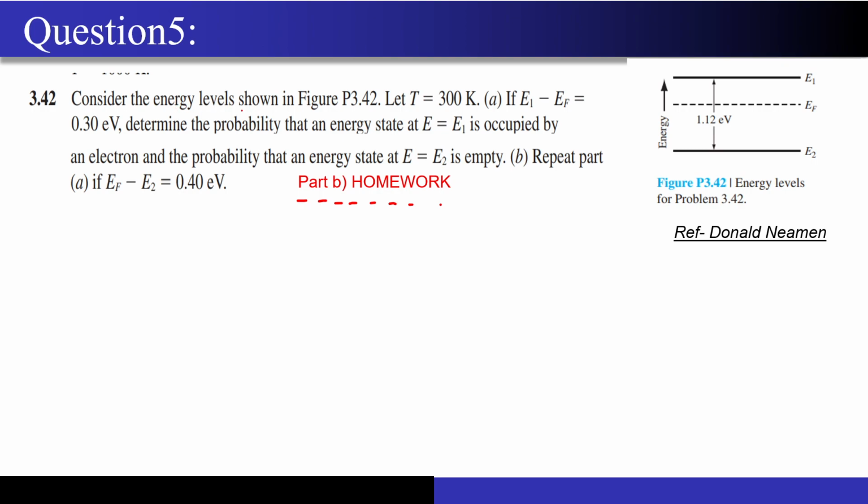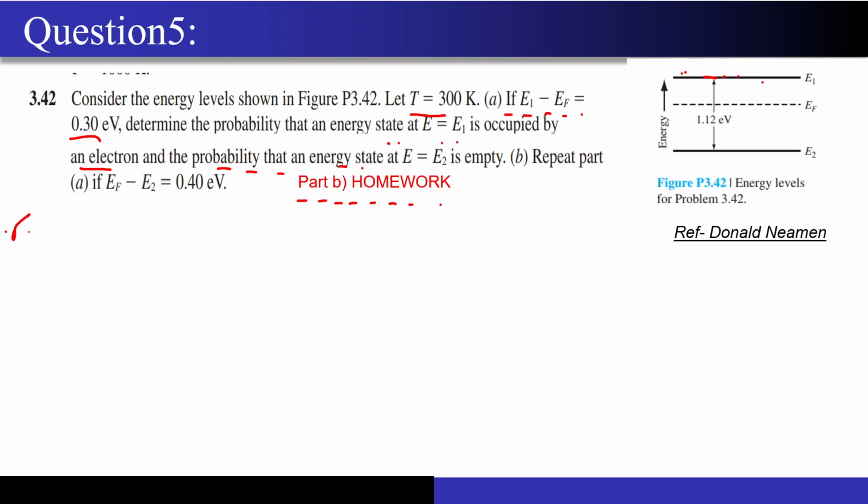Now consider the energy level shown in figure 3.42, and the temperature has been given as 300 Kelvin. Note that they have not denoted it as a conduction or valence band, they have just given it as an energy level, right? So this value E1 minus EF has been given as 0.3 eV. Now determine the probability that an energy state at E equal to E1 is occupied by an electron, and the probability that an energy state at E equal to E2 is empty.